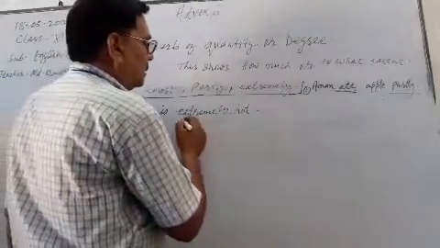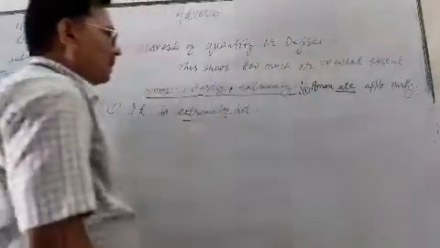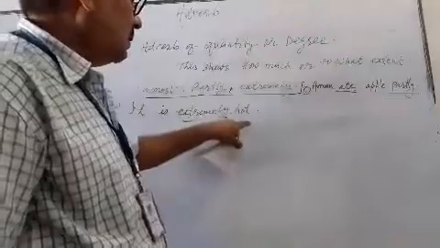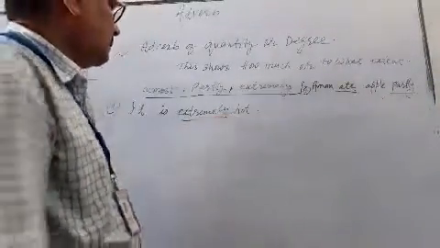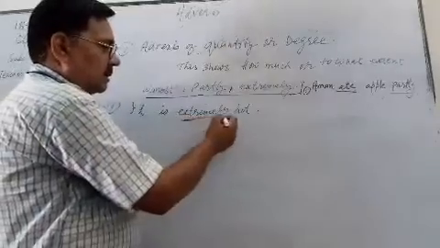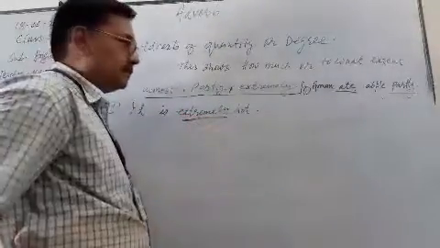Here, extremely modifies the adjective hot. So extremely is an adverb of quantity.